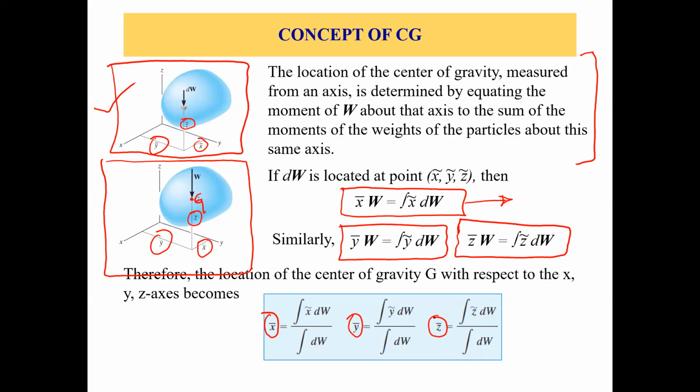So x bar will be integral of x bar dw divided by integral of dw, and similarly y bar is integral of y bar times dw divided by integral of dw. Just rearranging these three equations, we can find x bar, y bar, z bar, which will be the center of gravity coordinates of the whole object. So that's how we find the center of gravity.